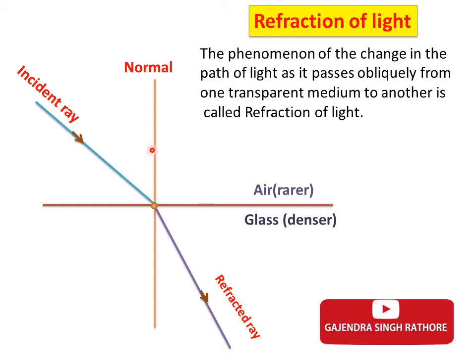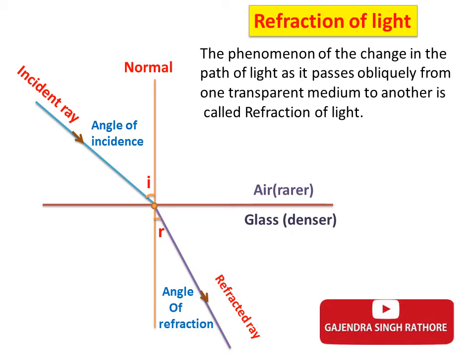Here, the angle between incident ray and normal is called the angle of incidence, I, and the angle between refracted ray and normal is called the angle of refraction, R.